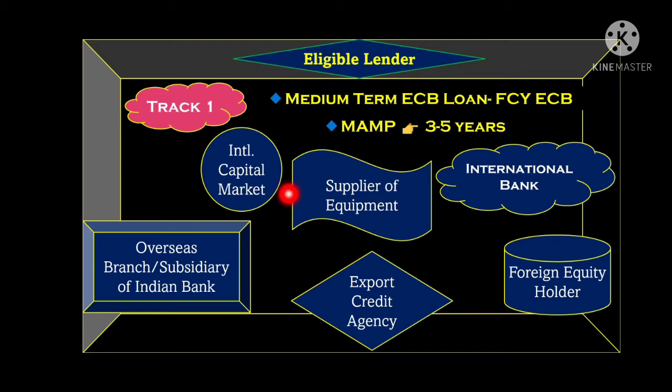So under track 1, these organizations are listed: International Capital Market, overseas branch or subsidiary of any Indian bank, supplier of equipment, international bank, export credit agency, and foreign equity holders. These are the organizations or entities listed under track 1. Such organizations can provide medium term loans in foreign currency having a tenor of 3 to 5 years. So these come under track 1.